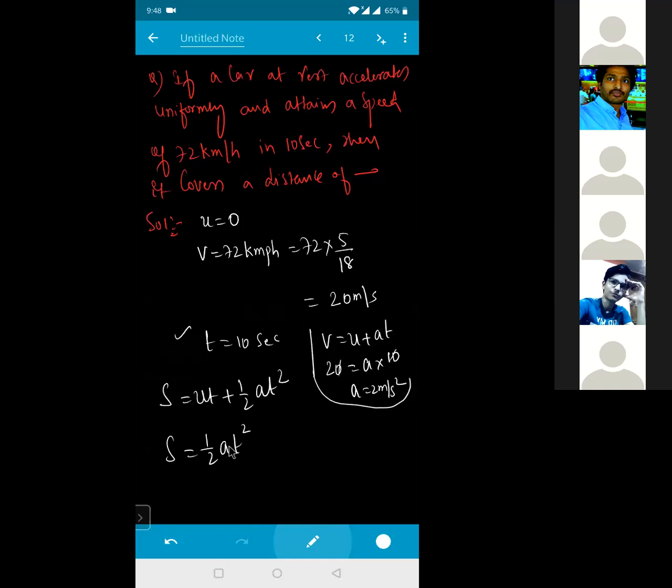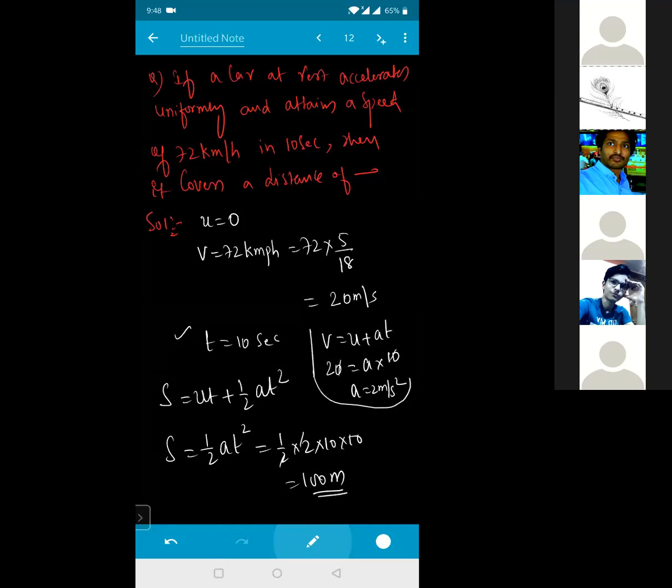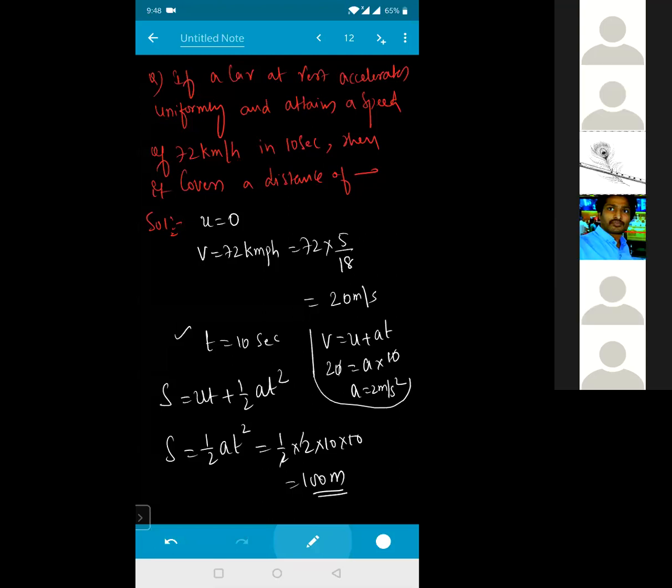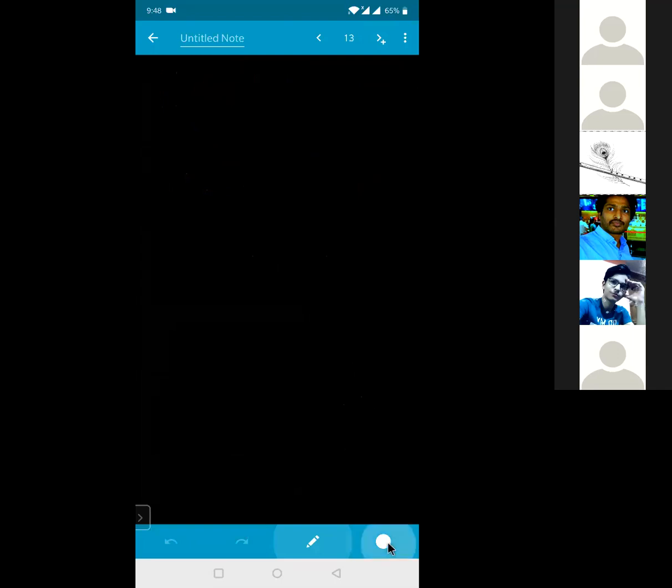This is the acceleration, so I can substitute that value here. Half into acceleration 2 into 10 square, 10 into 10. So the 2 is gone. So that will be equal to 100 meters. Clear? Yes, sir. चलो, next question.